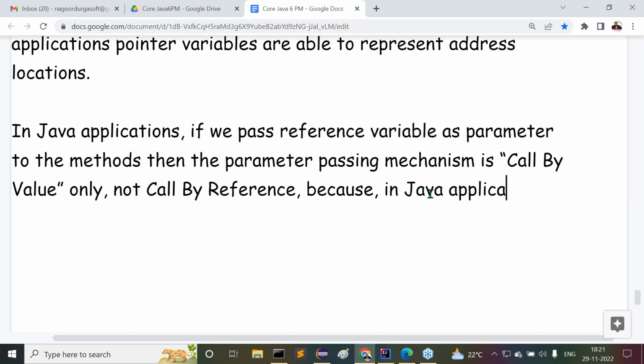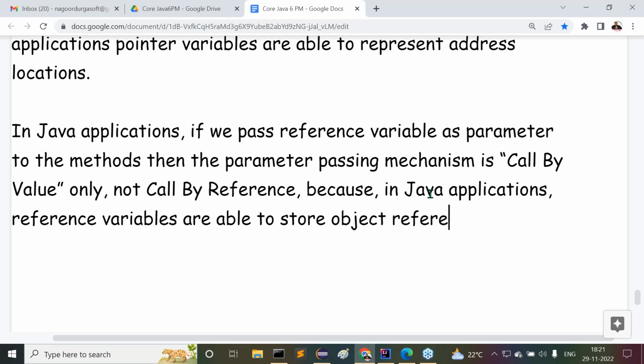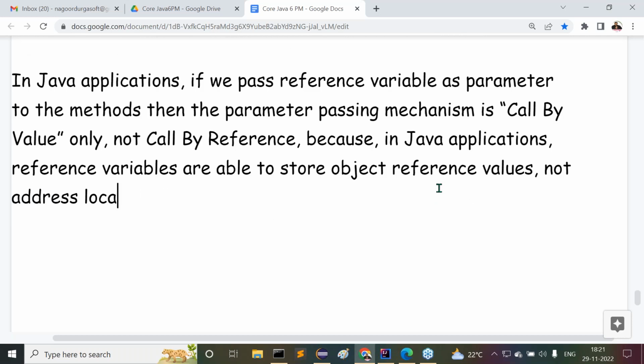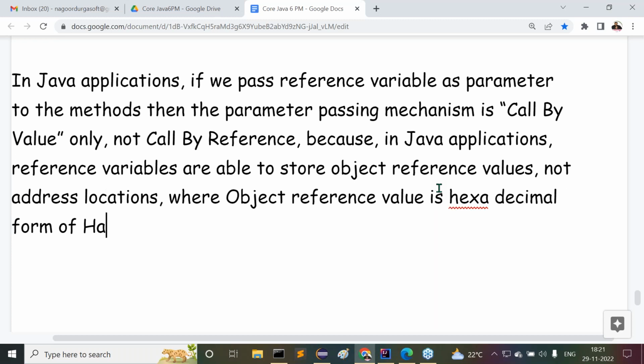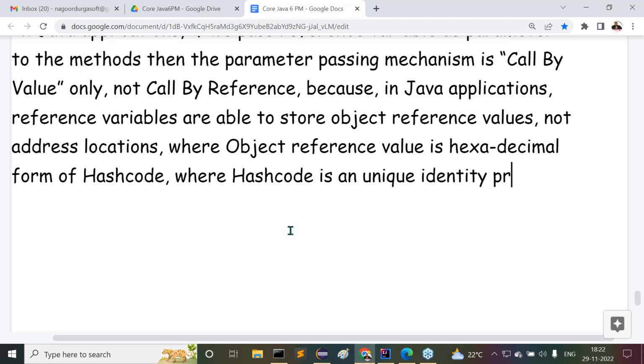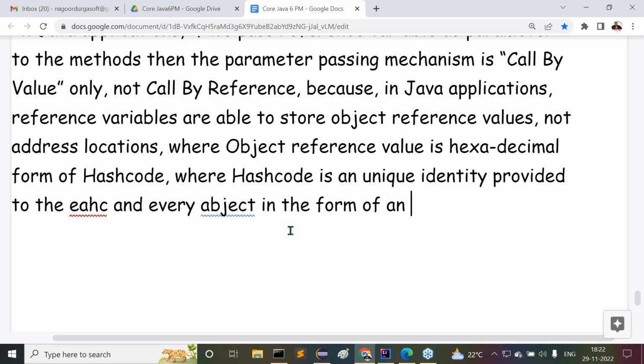Why? Because in Java applications, reference variables are able to store object reference values, not address locations, where the object reference value is the hexadecimal form of the hash code, where the hash code is a unique identity provided to each and every object in the form of an integer value.